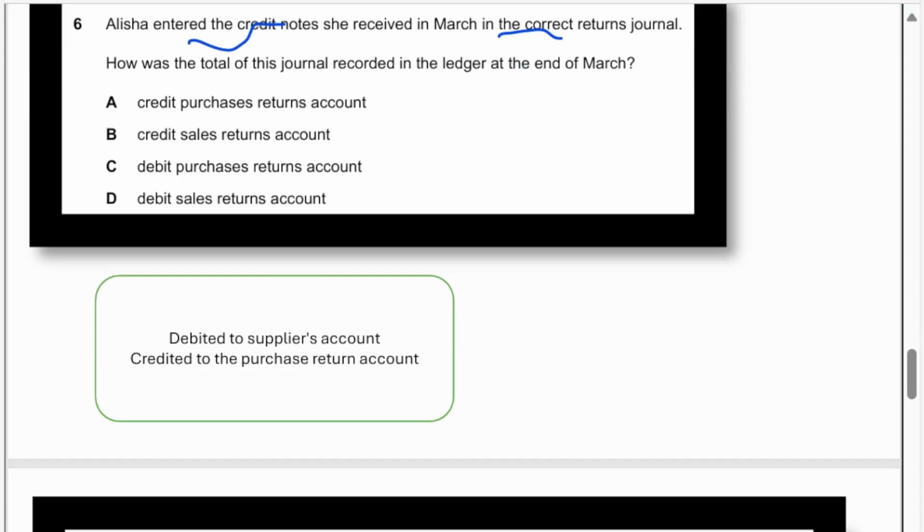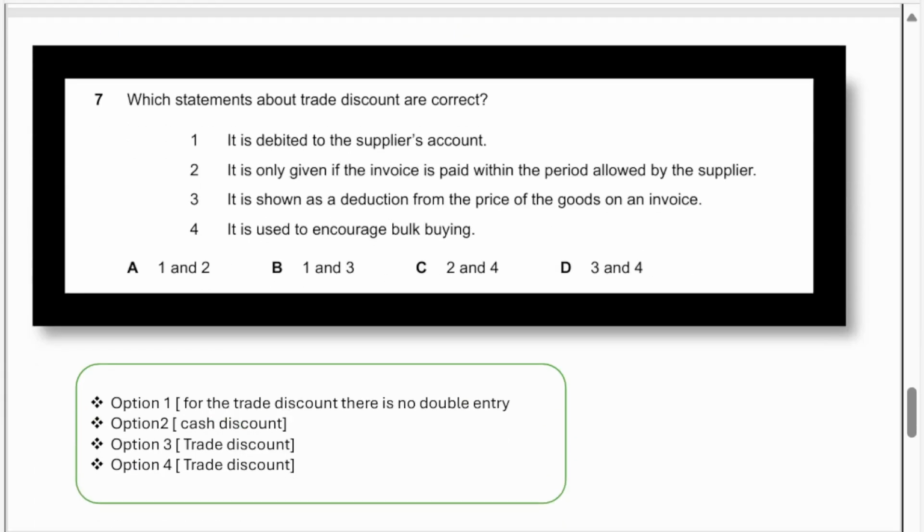Remember, if the trader or customer is recording a purchase credit note, we have to debit the supplier's account and credit it to the purchase return account. So this is the rule, because purchases are decreased, no? That time purchase return will be credited. So let's see option A, credit purchase return account. Yes, this is the correct one. Credit sales return, wrong. Debit purchase return, wrong. Debit sales return account, wrong. So option A is the right one. Yeah. So let's move to question number 7.